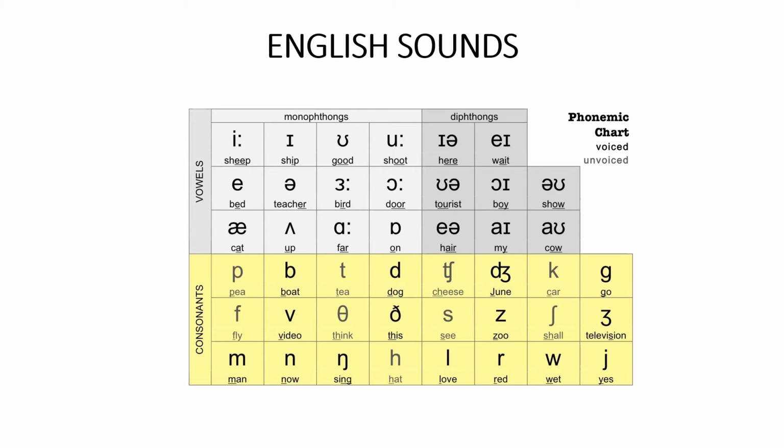B. P as in P, B as in boat, T as in tea, D as in dog, Ch as in cheese, then we have J as in June, we have K as in car, then we have G as in go, we have F as in fly, we have V as in video, we have Th as in think, then we have Th as in this,